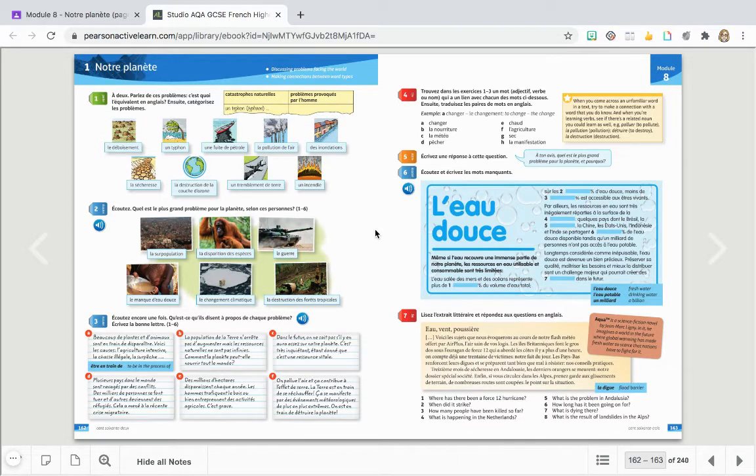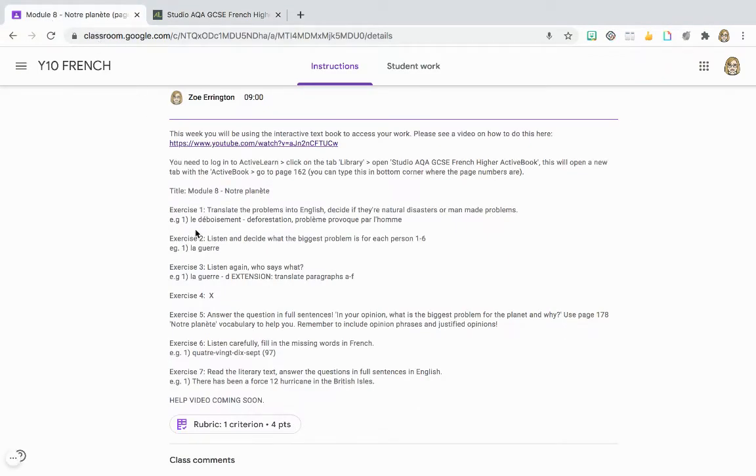Then for number 2, what you need to do is have a listen and decide which is the biggest problem for each person. So you're going to just write 1 to 6 in the margin. Then for number 1, if you have a listen, the answer is going to be la guerre, and that's literally all you have to write.